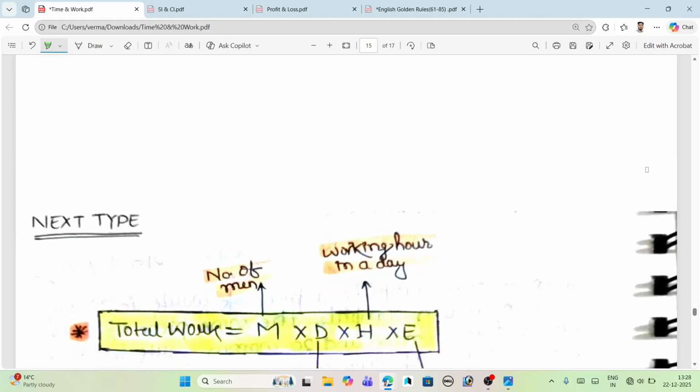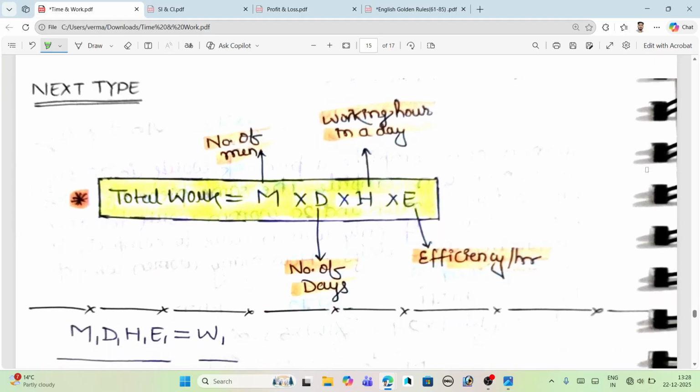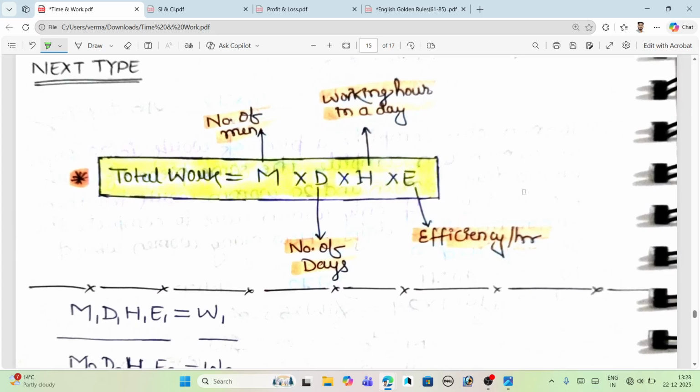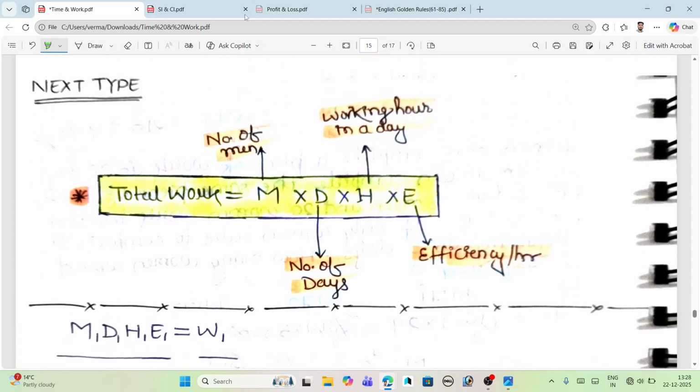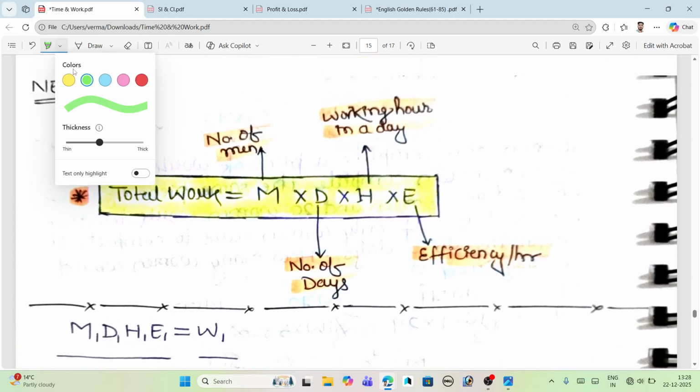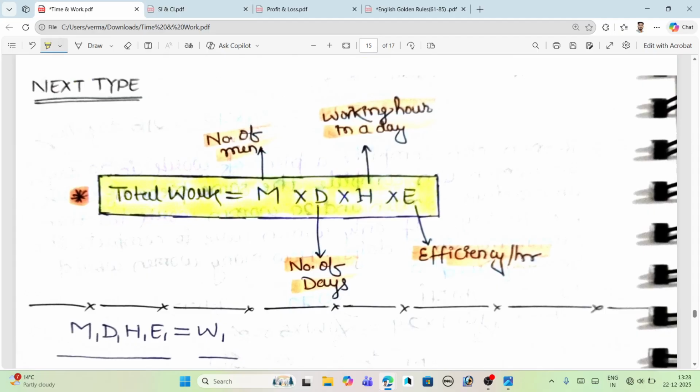Just prepare well for the examination and prepare all the patterns. And this is the type. I just have to complete it. What is in this concept? This is the new concept of MDH. Amazing name. So M represents the number of men or number of women, D represents number of days, H represents number of hours, and E represents not number but efficiency per hour.